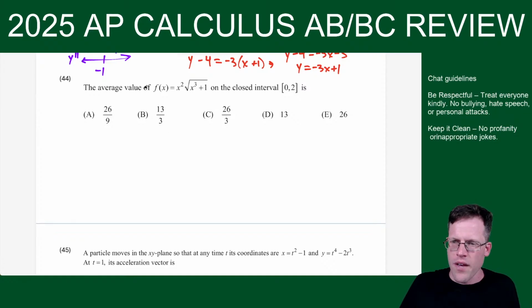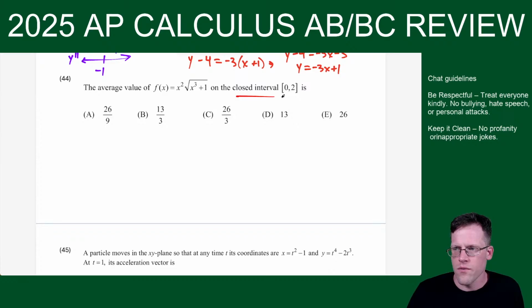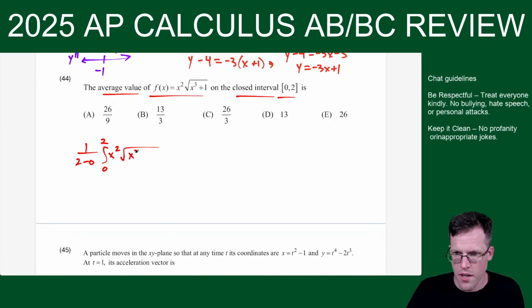So the average value of f on the closed interval 0, 2. Here, this is just knowing the formula: 1 over b minus a, integral a to b of the function. Oh, this is a nice close to the AB stuff. So this one, we could do a U substitution. Someone asked about U substitution a moment ago, so this is your time.